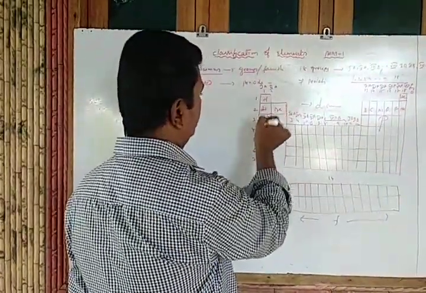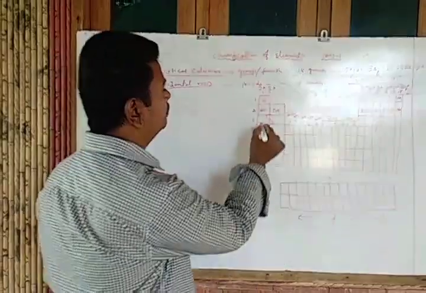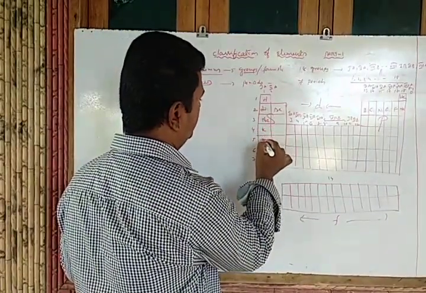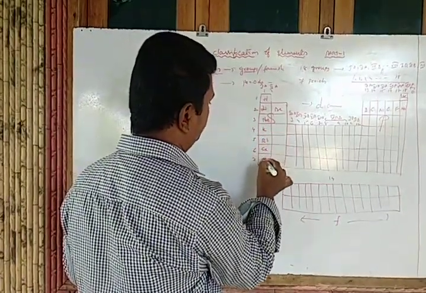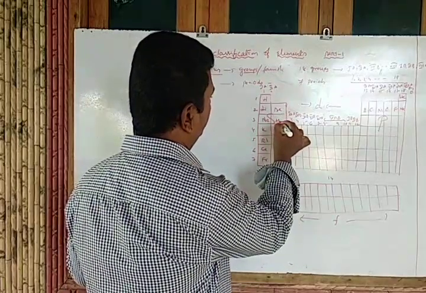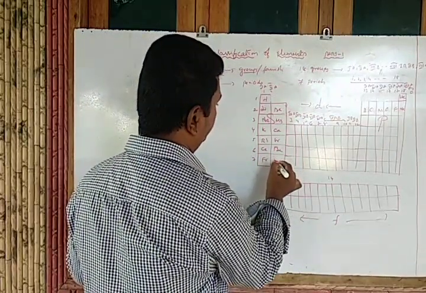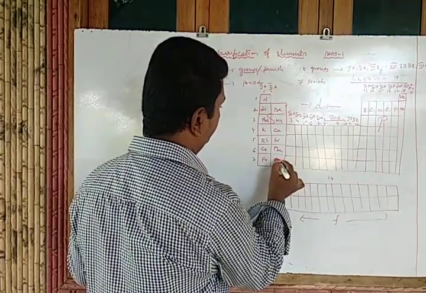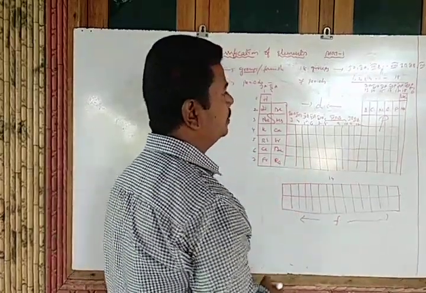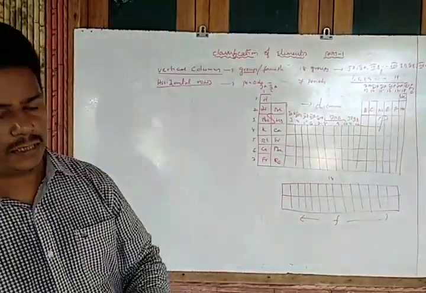Like this: hydrogen, lithium, sodium, potassium, rubidium, cesium, francium, beryllium, magnesium, calcium, strontium, barium, radium. So these are the first two elements like that.